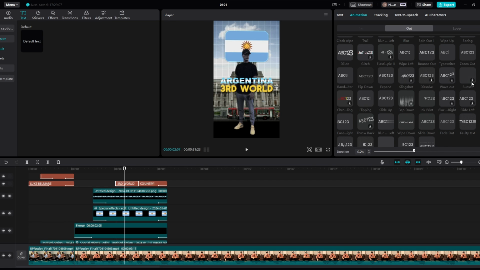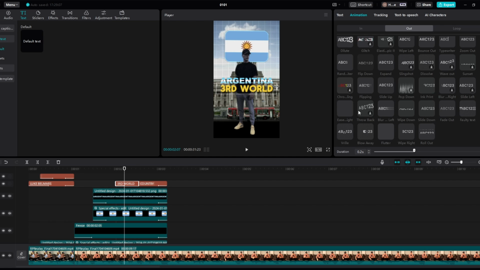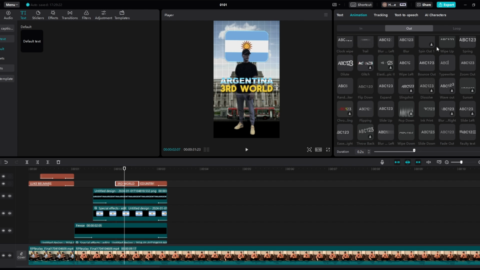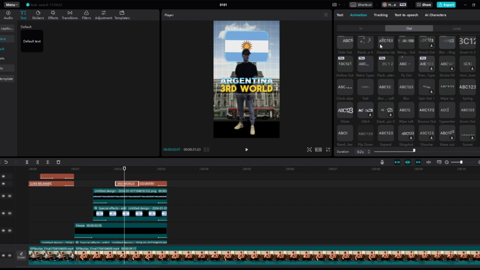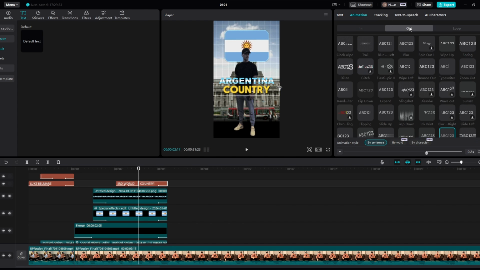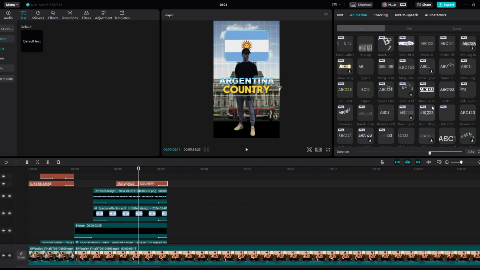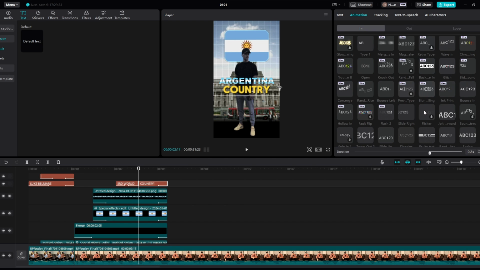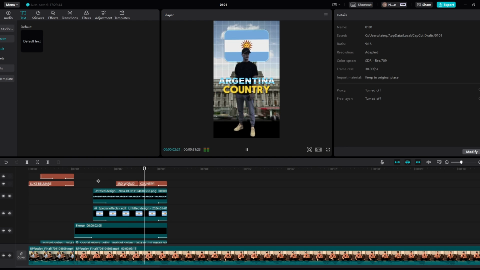If they do have this one, I believe they do, right? That slide down. Is there a slide right by any chance? Surely it's somewhere. Slide right. Perfect. Third world. And then have this world on 0.2 as well, and then this one we can have this animation in, slide right on the animation in as well. Slide right. Country. And then we can have this on 0.2 as well, and then this is what it will look like. Argentina, third world country.